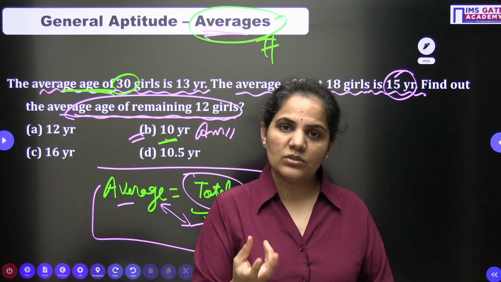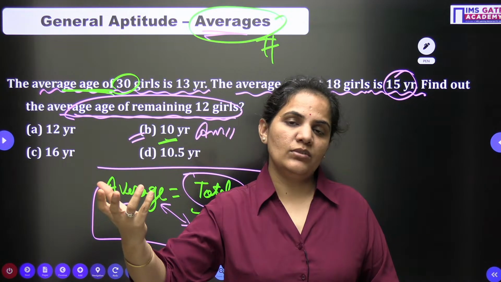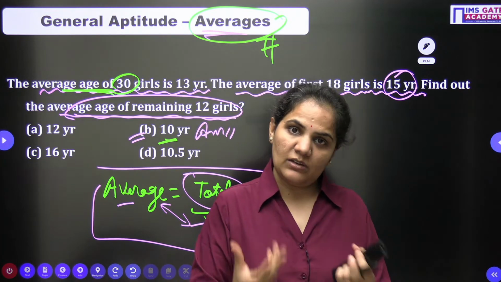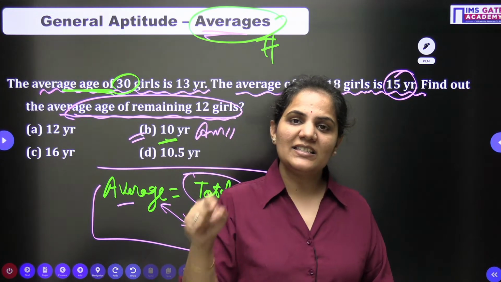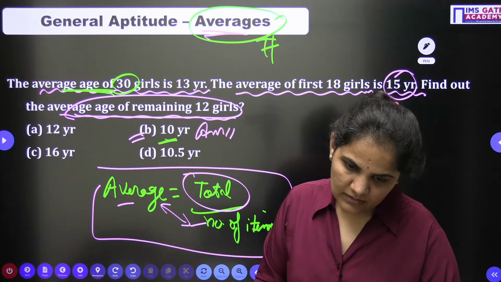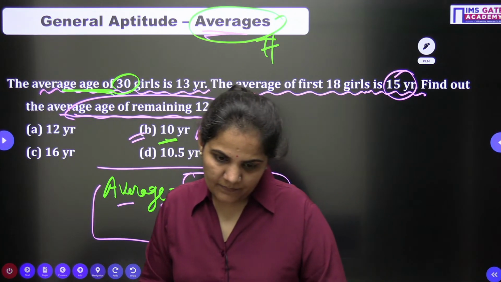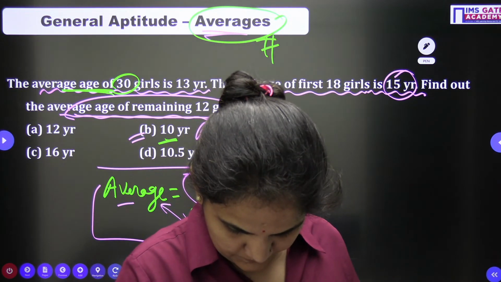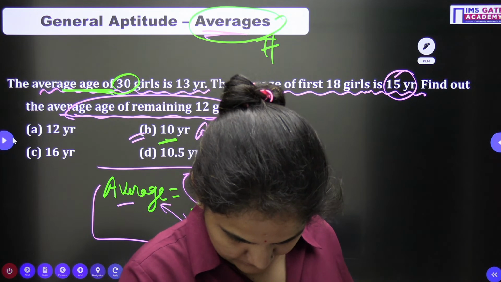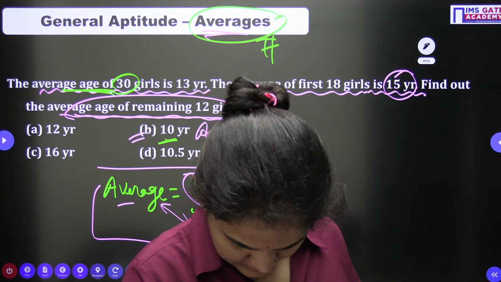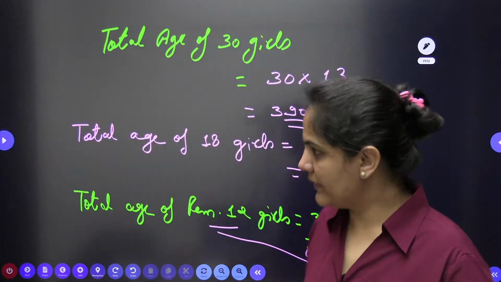You can use it to find the total, or to find the number of items. Among these three things, you can find out any one unknown. Clear, everyone? Now let's go with the next one.